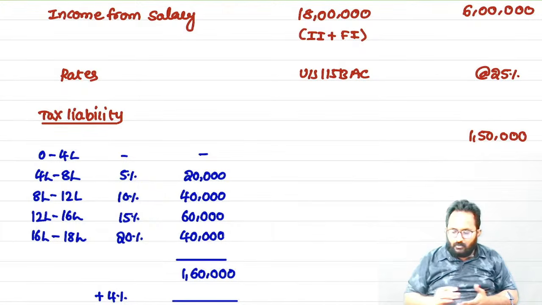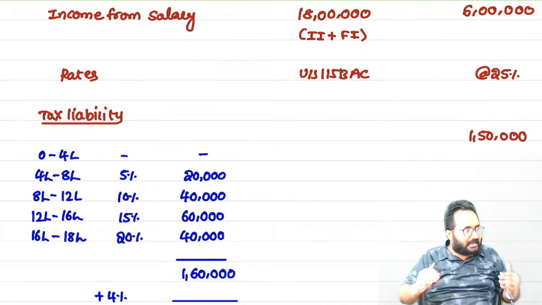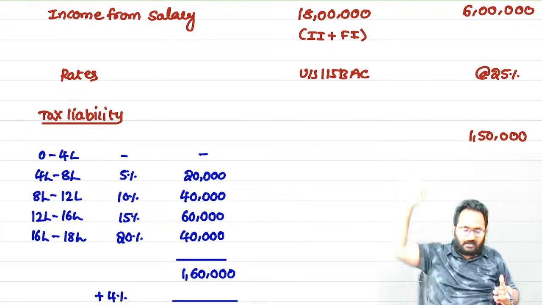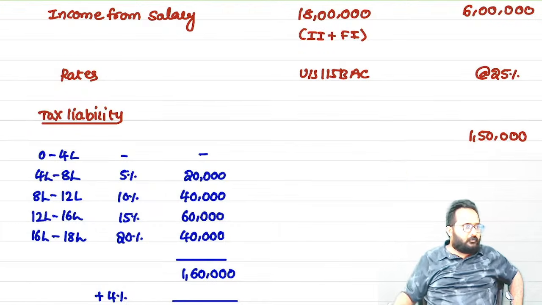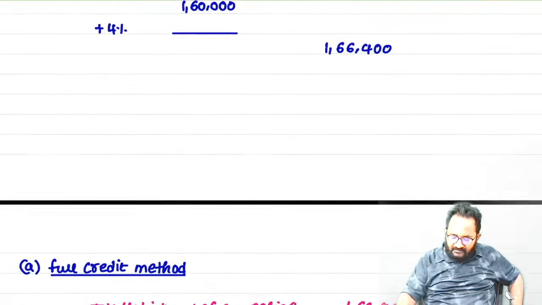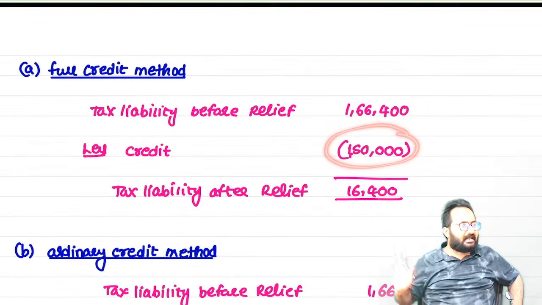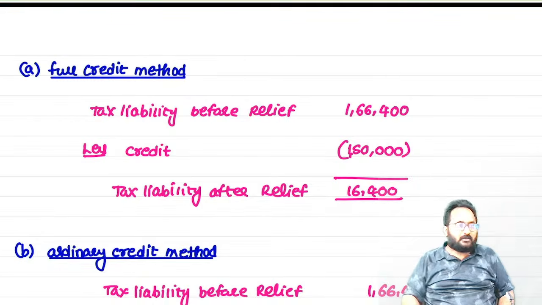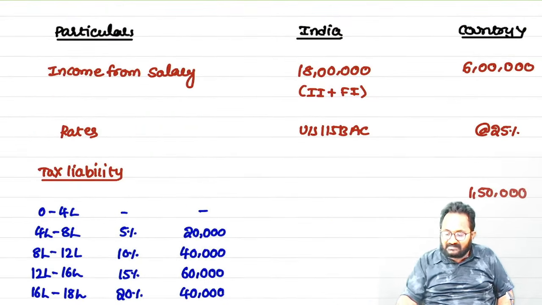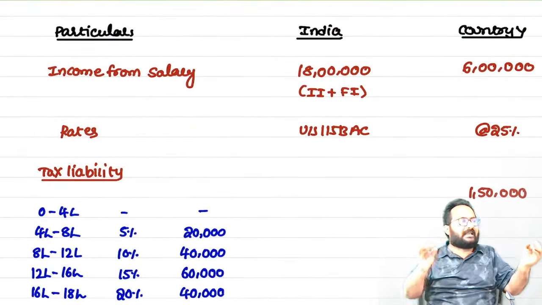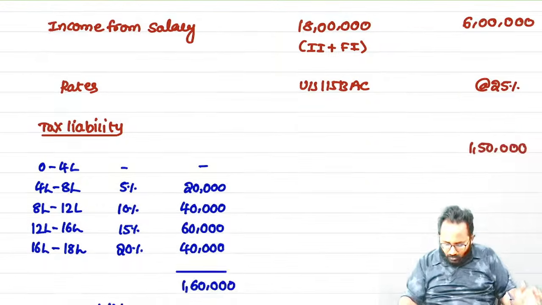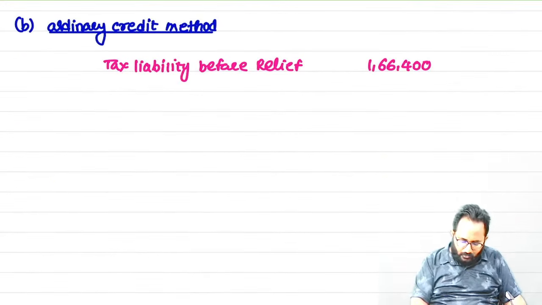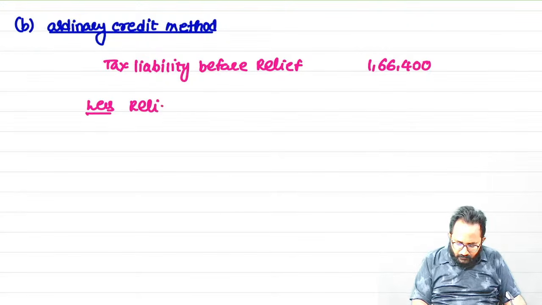I will tell you why I need to give the full credit, whatever you paid in which country, ma? Source country. Full credit gives the entire amount. But in ordinary credit, that 1,50,000 is restricted. Suppose if the 6 lakh were taxed in India, how much tax could we collect? We have to check. Now, clearly I will tell you, less relief.